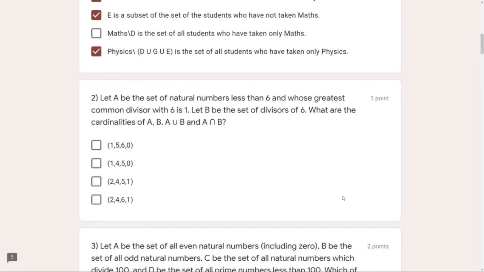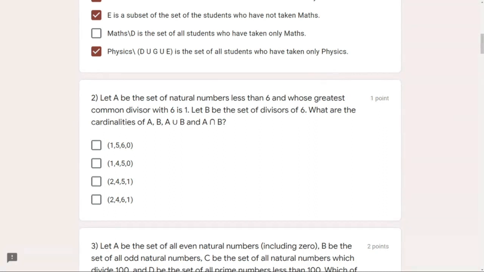If we divide 6 by 2, what will we get as remainder? 0. Again 2 will be there. 3 will also be there. 4 will not be there. We will get some remainder. 5 will not divide, again there will be a remainder. And 6, yes. So in the second set, which is B, we have 1, 2, 3, and 6. If I'm doing something wrong, then anybody can tell me.